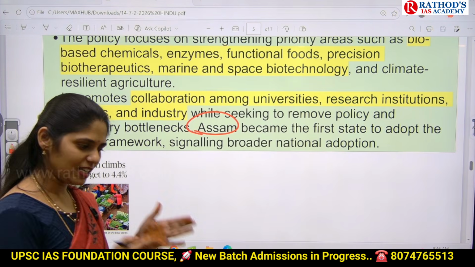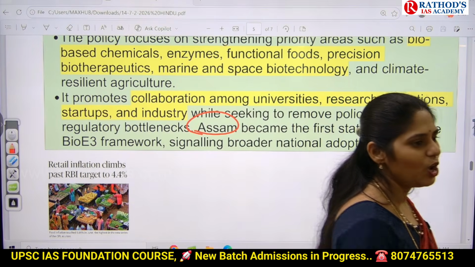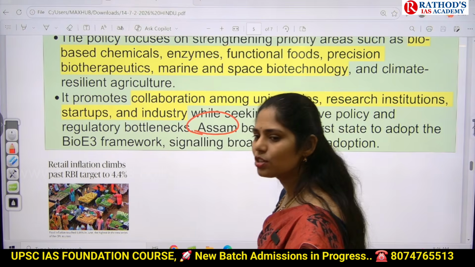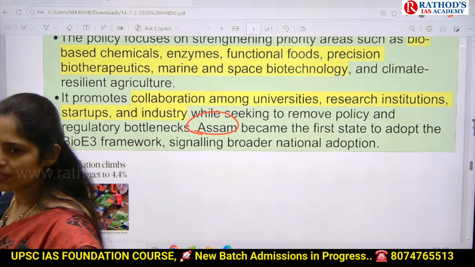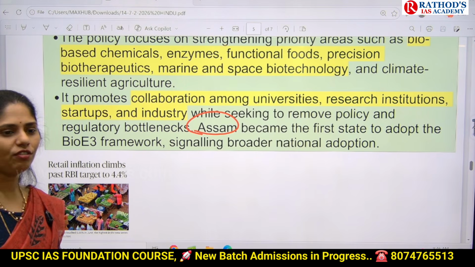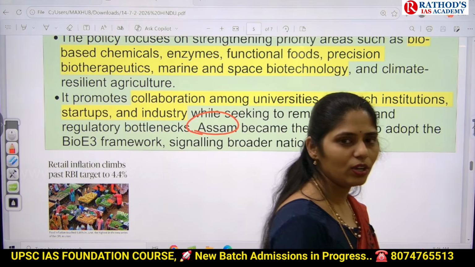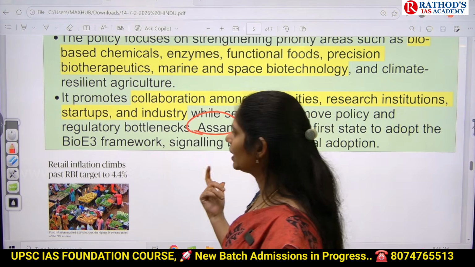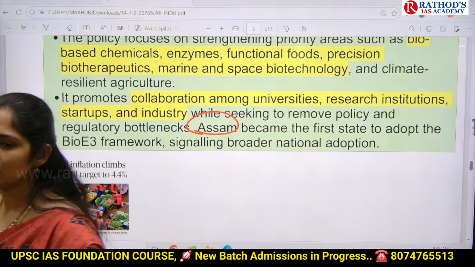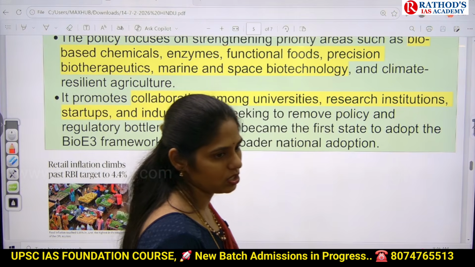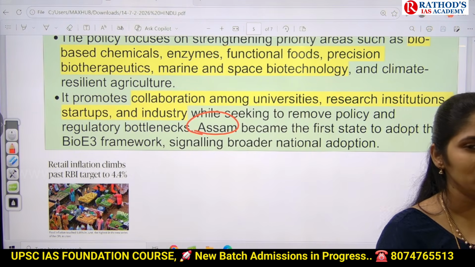If one state has adopted this policy, obviously there will be increased pressure on other states in our country to adopt it. If other states also adopt that policy, we can be a front runner in controlling climate change. As you all know, India is the leader of the global south. So if India adopts that kind of policy, it will become a lesson for different developing countries, and we all together can fight against climate change. So in that way you have to interconnect everything.